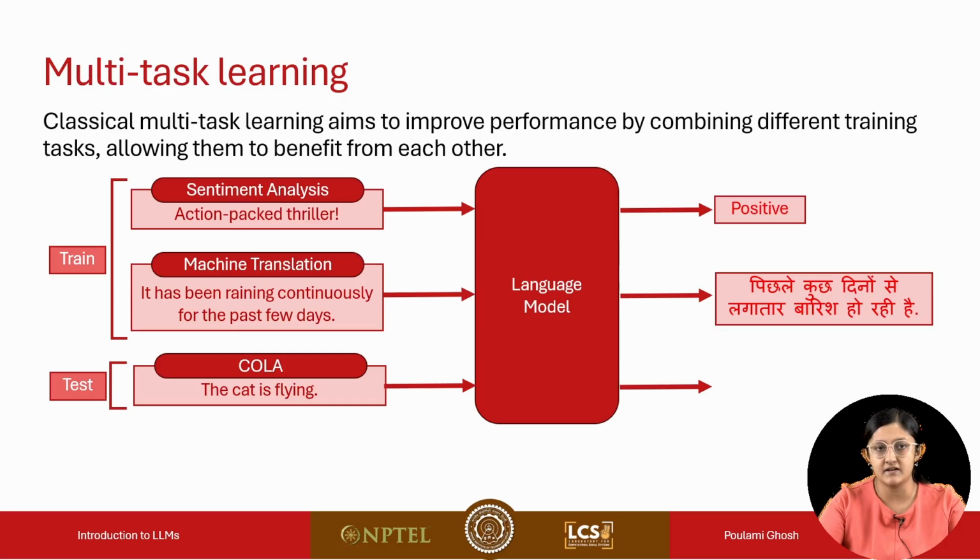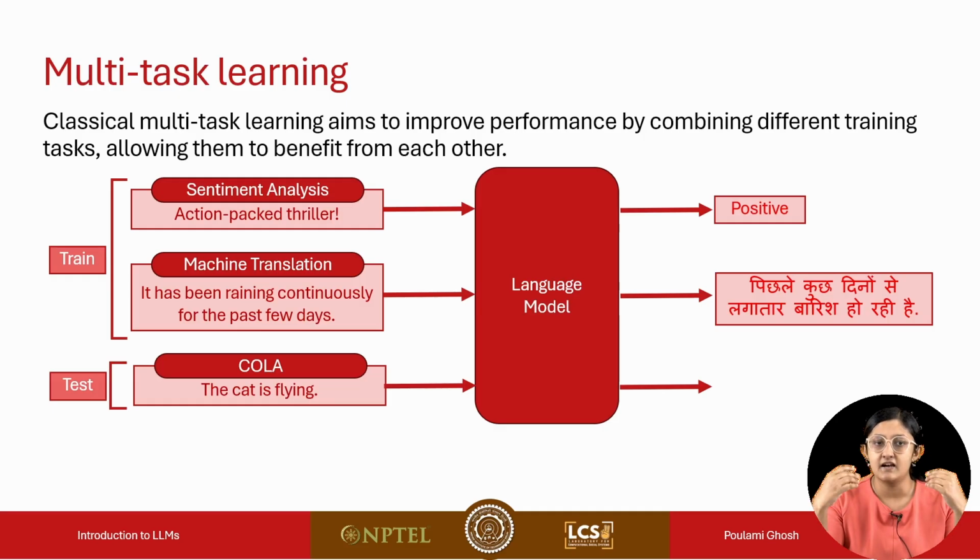In classical multitask learning, what we do is we combine multiple tasks, and we train the language model on multiple tasks, with the intention that these tasks will have a positive influence on each other, and thereby the final outcome will be improved across all the tasks. If we take a look at this example, during training, there are two tasks: sentiment analysis and machine translation. These are two tasks with which we are training the model.